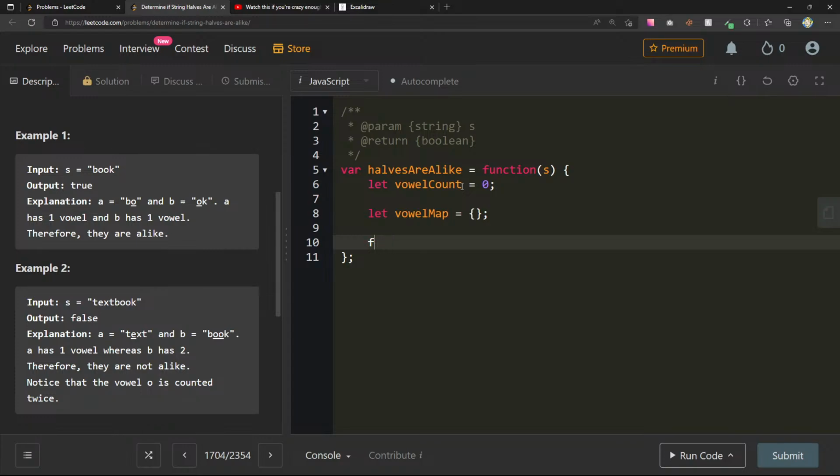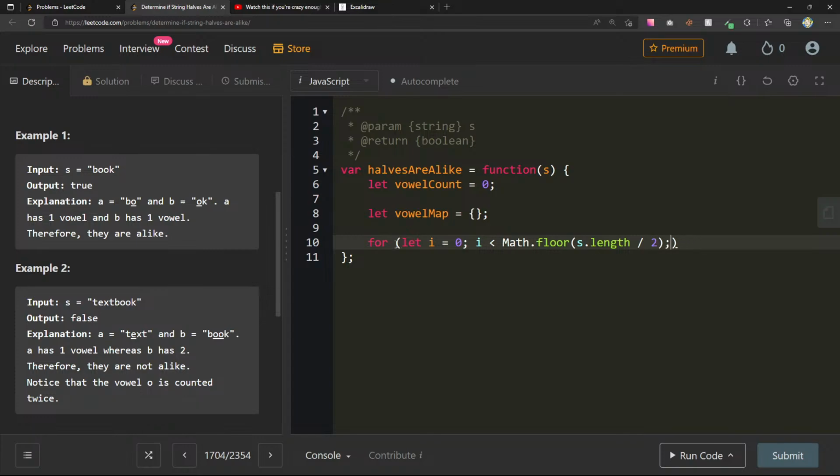Let's say 4. So if I take, this is 0, 1, 2, 3, 4, 5, 6, 7, 8, divided by 2 is 4. So I go to 3: 0, 1, 2, 3. So 4 minus 1, and then I start. Yeah, so let's say let midpoint, or we can just do for let i equals 0, i less than Math.floor of s.length divided by 2 minus 1.